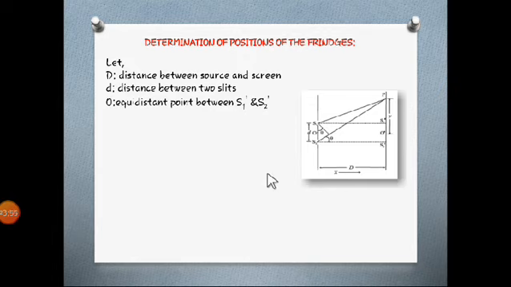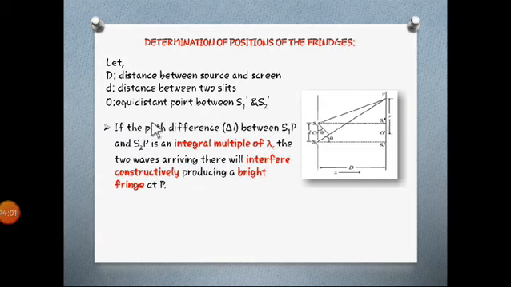Then what will be PS1 dash? As PO dash is Y, PS1 dash will be Y minus d by 2. How is it so? Because the distance between S1 and S2 is d, the distance S1 dash O dash will be d by 2, and O dash S2 dash will be d by 2 again.